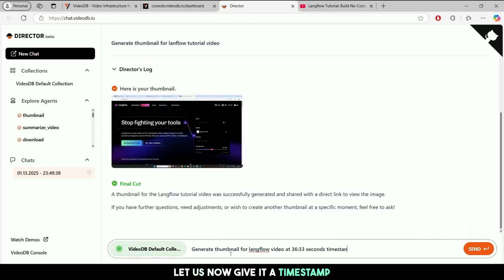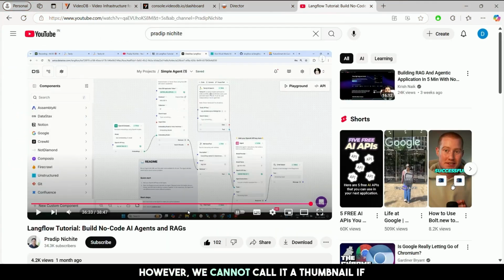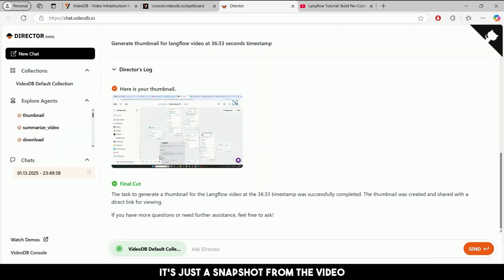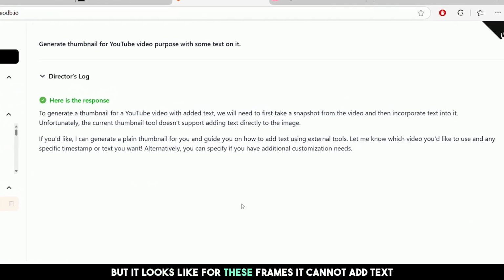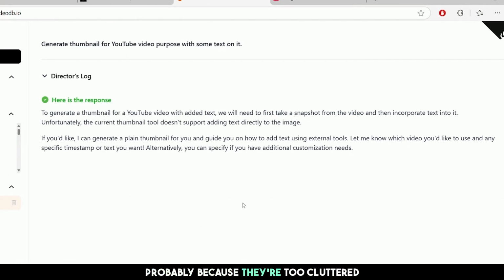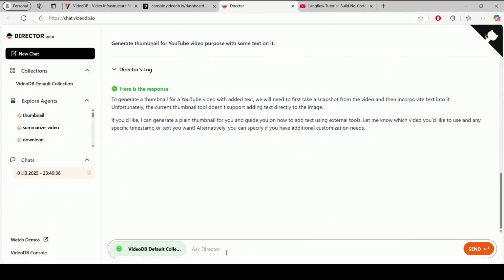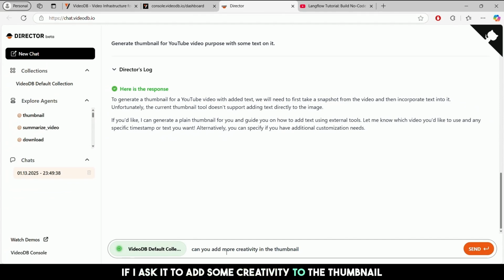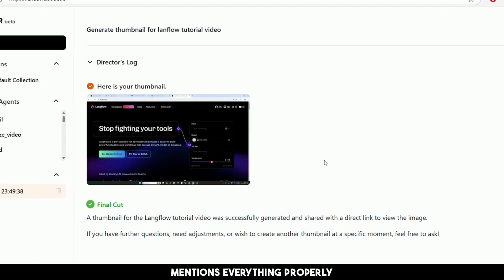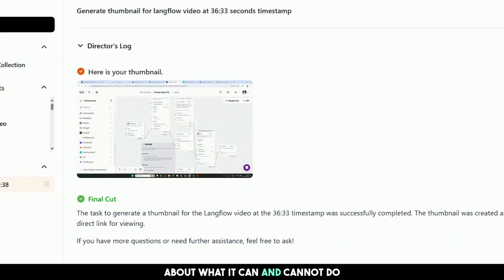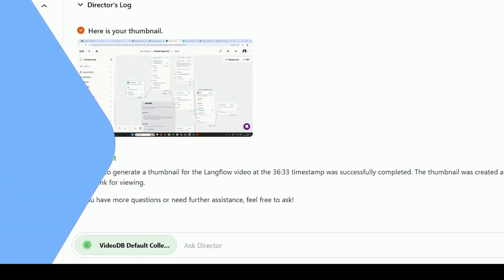Let us now give it a timestamp and see how accurate it is. It correctly selects the frame, however, we cannot call it a thumbnail if it's just a snapshot from the video. I asked it to add suitable text to the thumbnail, but it looks like for these frames, it cannot add text, probably because they're too cluttered with a lot of elements. If I ask it to add some creativity to the thumbnail, it suggests to use Canva or Adobe, as it cannot do the task itself. From a user's point of view, it's great that the platform mentions everything properly about what it can and cannot do while providing suggestions too.